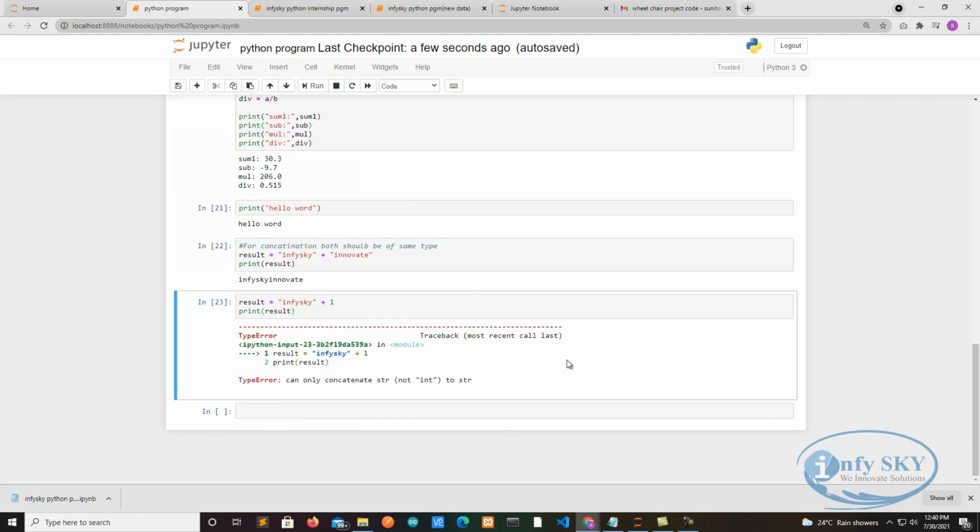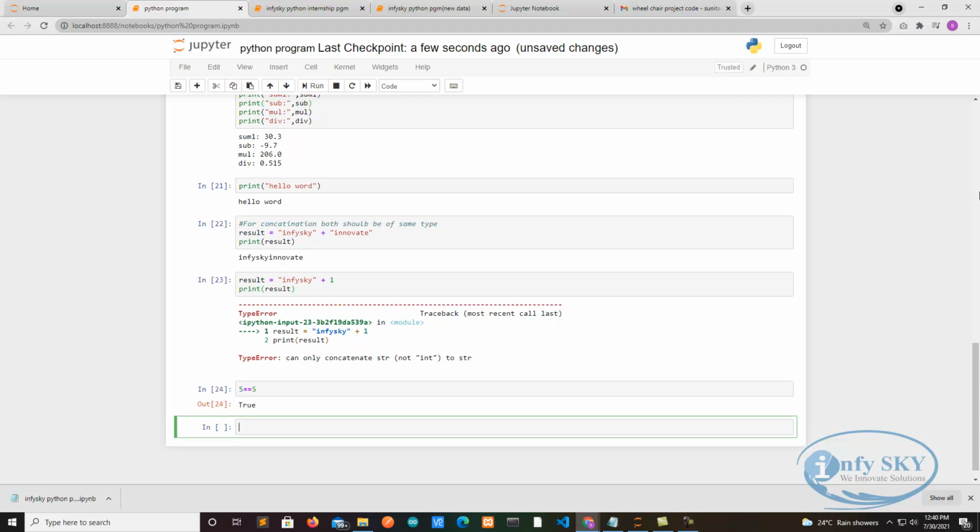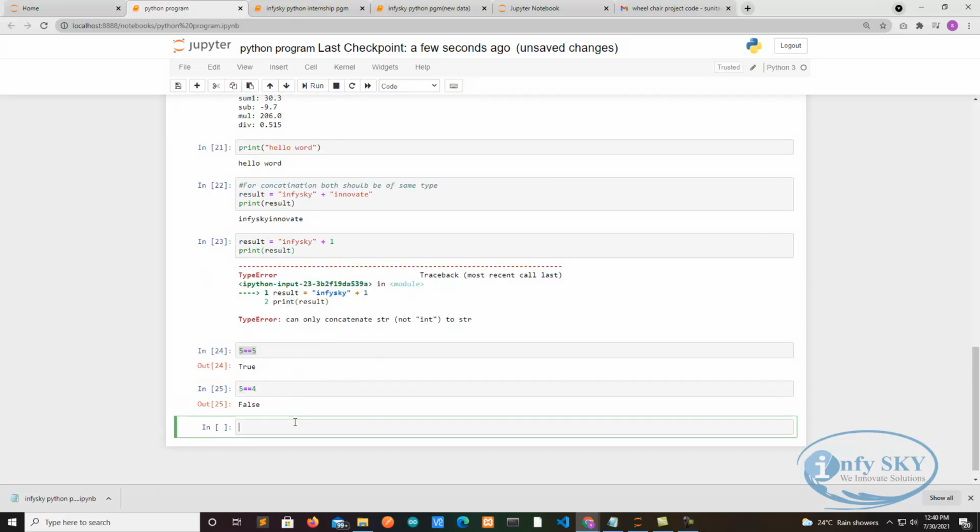Next we'll see how to check true or false. See, 5 is equal to 5, and directly it will tell whether it is true or false. Suppose I take here 4, it will give false. See, very easily it will tell whether it is true or false. We can see the type also.